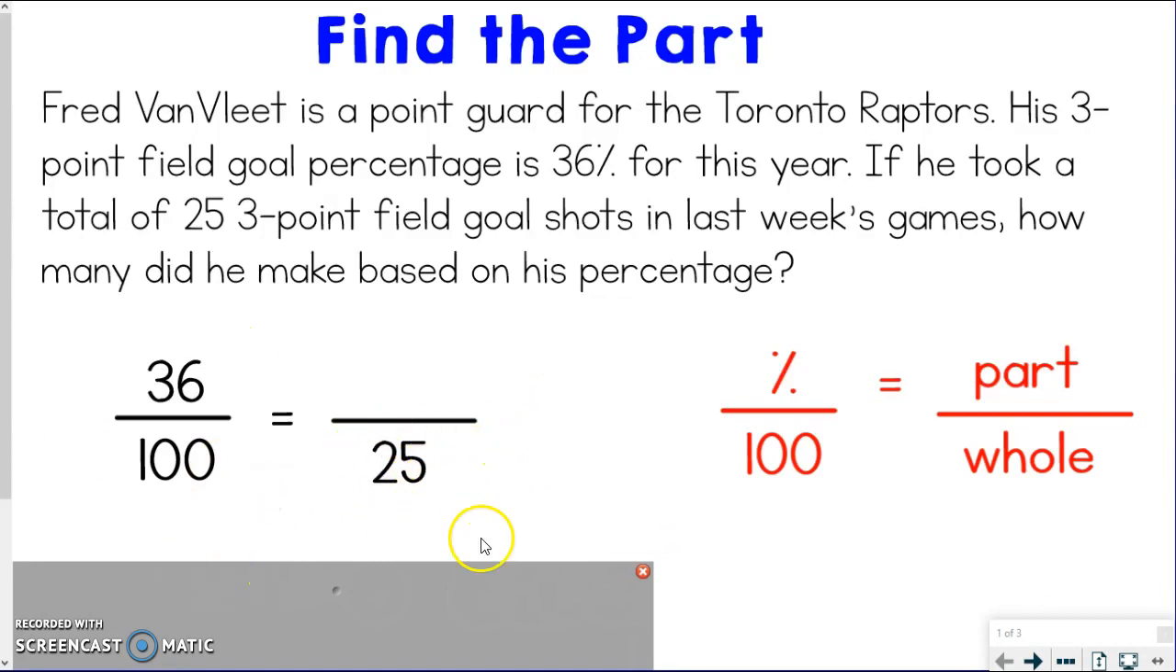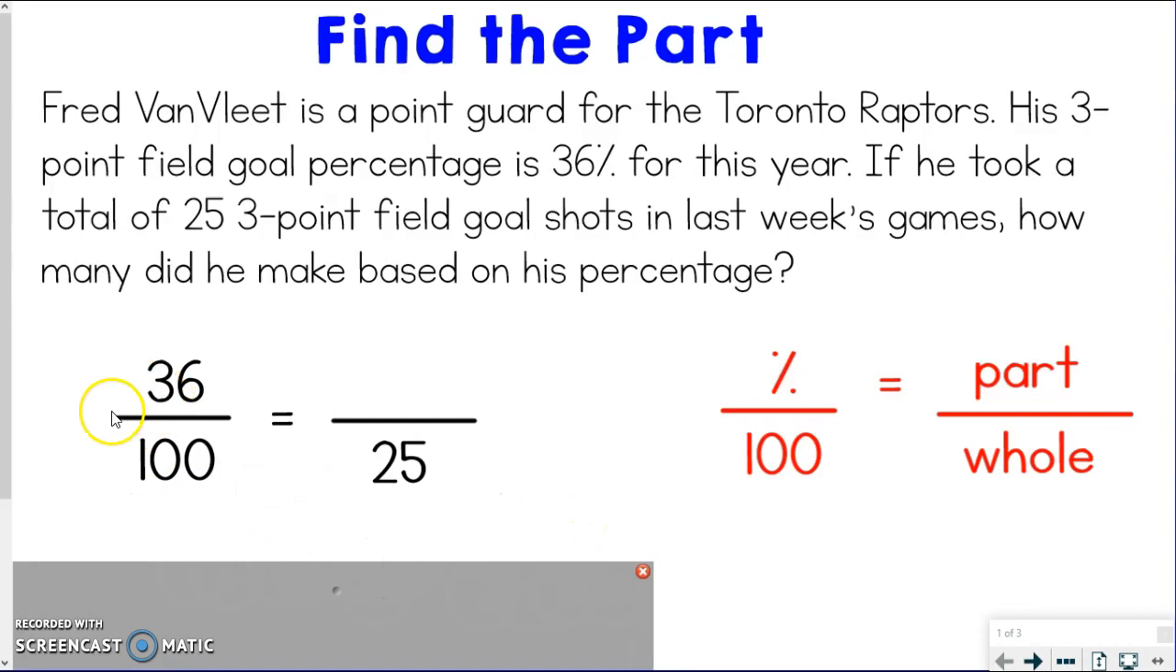Okay, and I'm going to use this proportion to help figure out this missing number here of how many did he actually make. And just to be clear, that part could mean a lot of different things. We could give a different percentage and try and find a different part, but because this percentage is based off of how many he has made, we know that that's what this part is that we're trying to find, how many did he actually make.